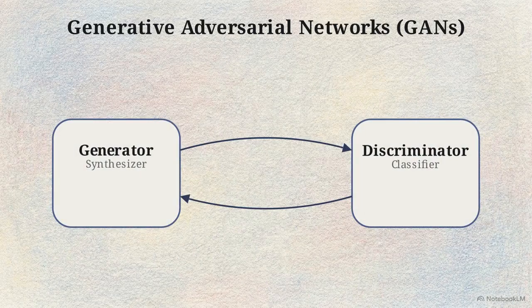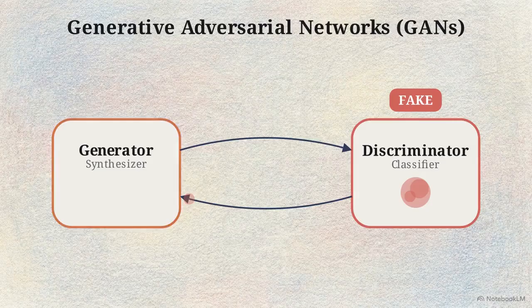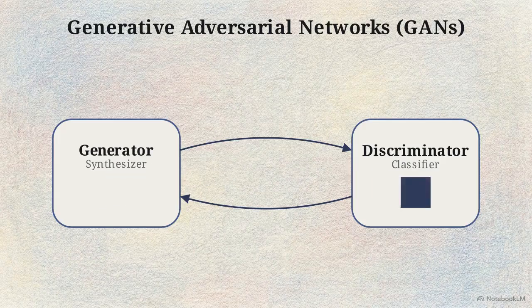GANs utilize two separate neural networks locked in a closed competitive loop. The first network is the generator. Its singular objective is to synthesize fake data from random noise. The second network is the discriminator. It analyzes that output, calculates the probability that the data is fake, and sends an error signal back if it catches the forgery. This continuous competition forces the generator to rapidly adapt.